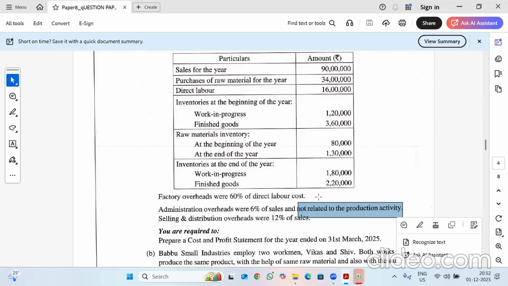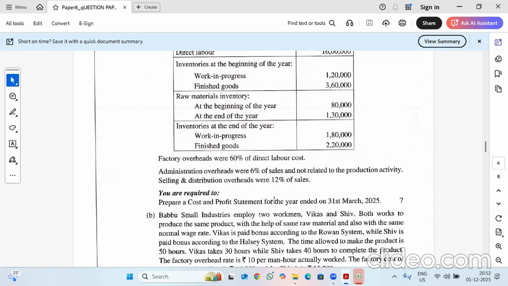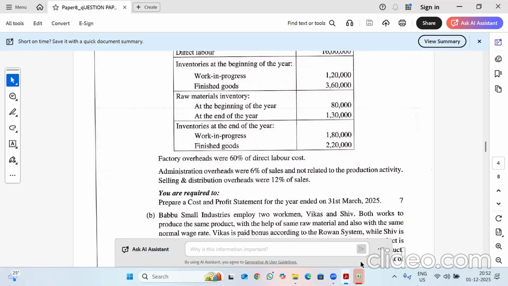Selling and distribution overheads were 12% of sales. You are required to prepare a cost and profit statement for the year ended 31st March 2025. So we are going to prepare the cost sheet.